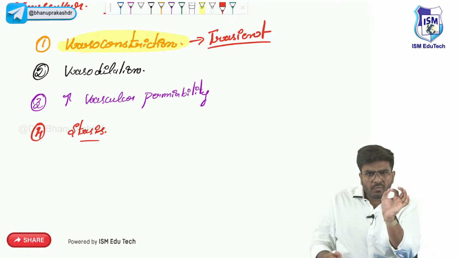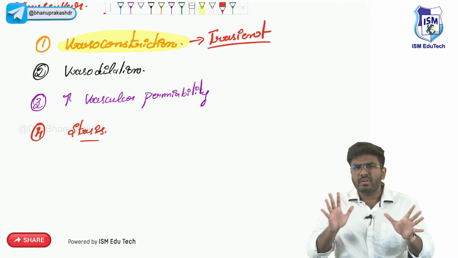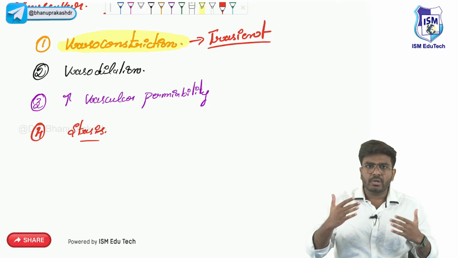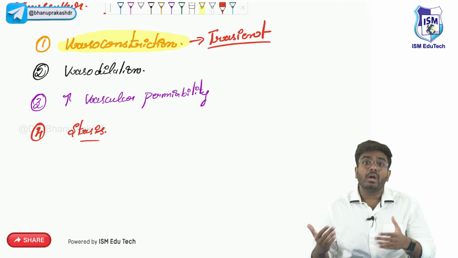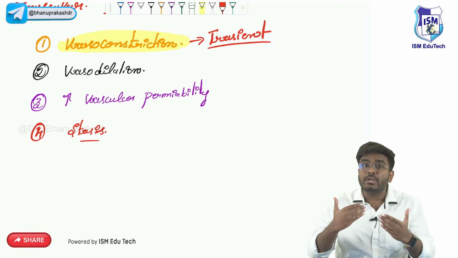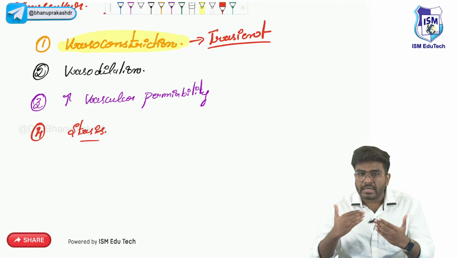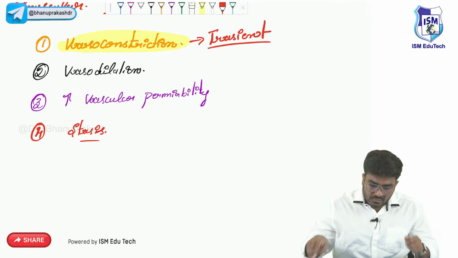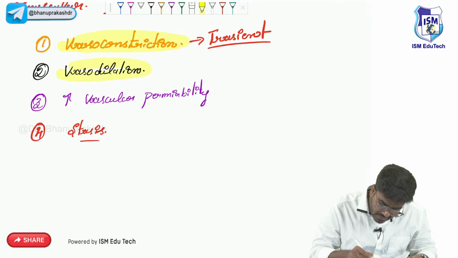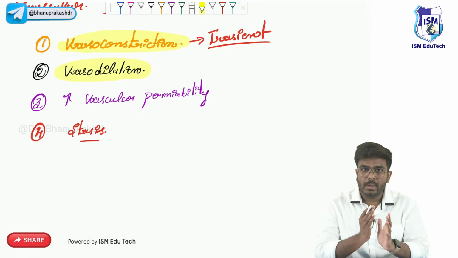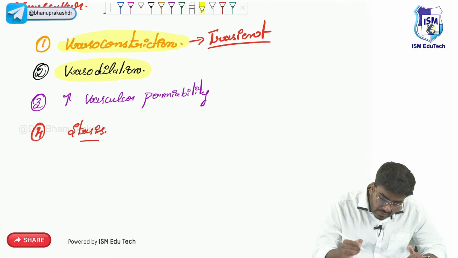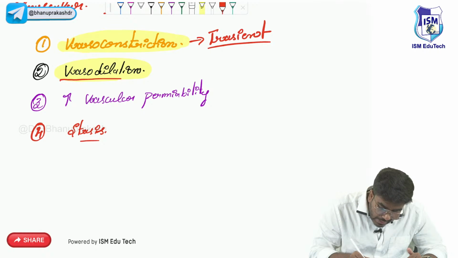But after a few seconds, what will happen? You are going to get back to your consciousness, and you will feel like, who the hell is this man? And you will actually try to respond, you will actually try to fight against him. So that's what happens in vasodilation. First there will be vasoconstriction for a transient period of time, but later vasodilation will happen.